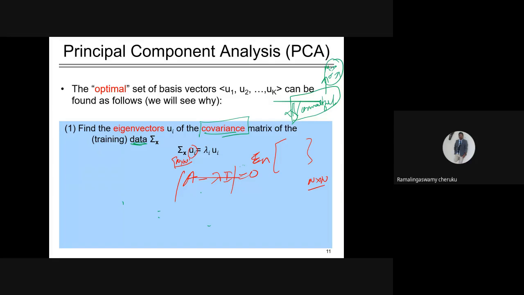You will get a characteristic equation, and by solving this characteristic equation you will get lambda 1, lambda 2, up to lambda n. These lambdas are called the eigenvalues. Once you substitute these eigenvalues back, you will get the eigenvectors. These eigenvectors are called the principal components, the new basis for your feature space.